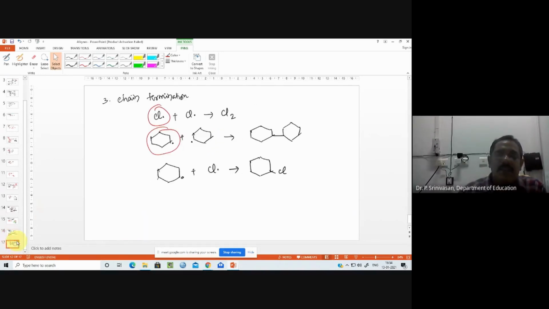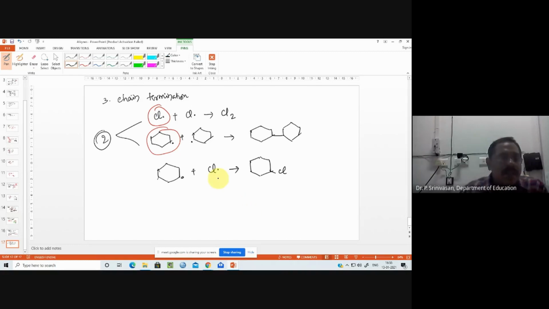The last is termination. We have only 2 radicals, and 2 radicals means there are 3 combinations. We'll have the same type of radical combining, chlorine and chlorine, cyclohexyl and cyclohexyl, and interaction between the 2. Those 3 are the types, that's all. With that, the chain ends.